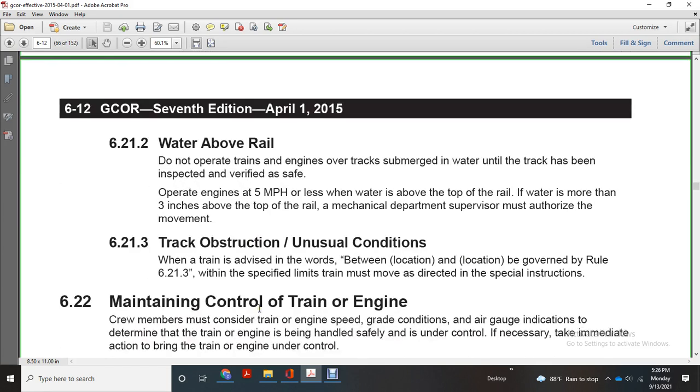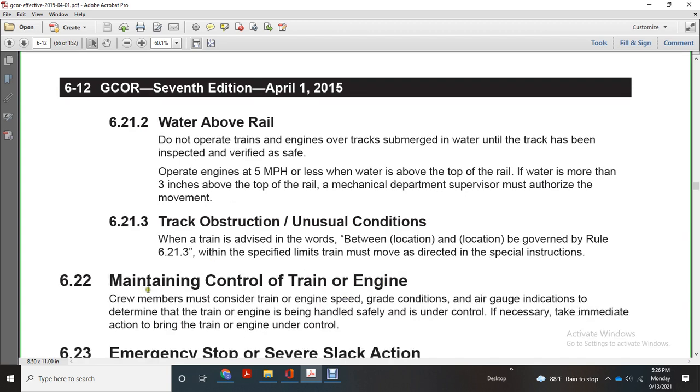When the train is divided, the words between location and location must be governed by Rule 621.3. When the specified limit of the train must be moved as directed in special instruction. 622. Maintaining control of the train or engine.